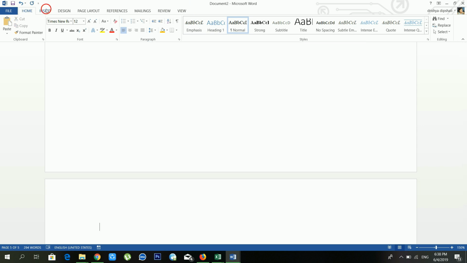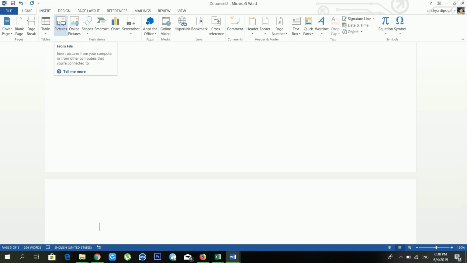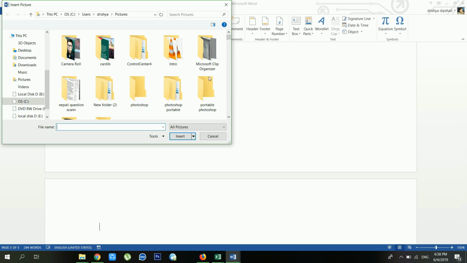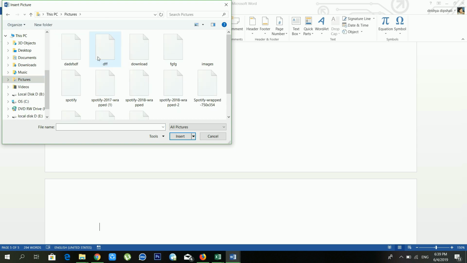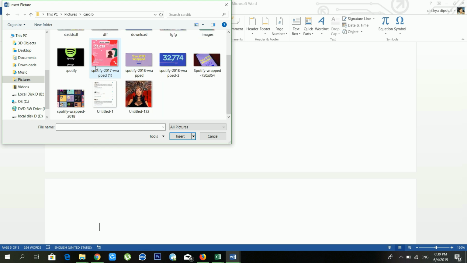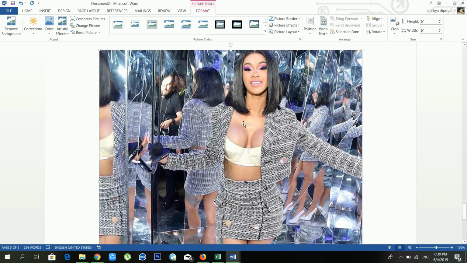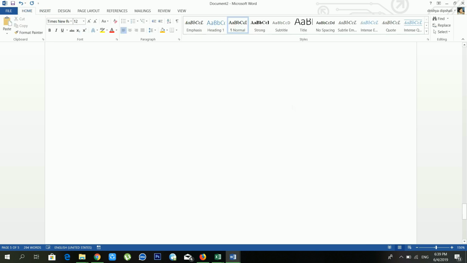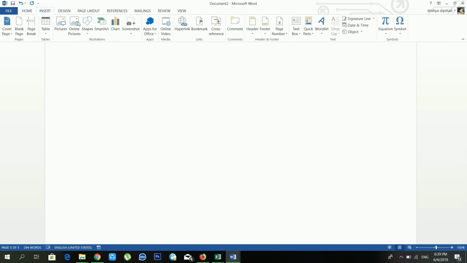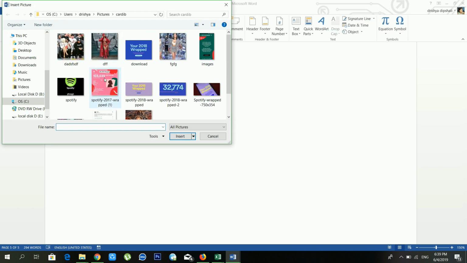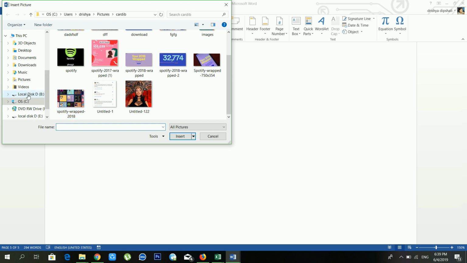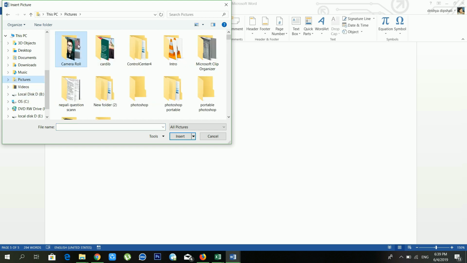Now another option available is pictures. If you want to put a picture, in that case you can use these options. So see, if you want to use this kind of feature, just wait for a moment. I think I have a picture inside my computer, so I'm inserting this one. See, now it's done, right? Okay, just wait for a moment. I'm inserting pictures from here. I think I have my own picture inside here.